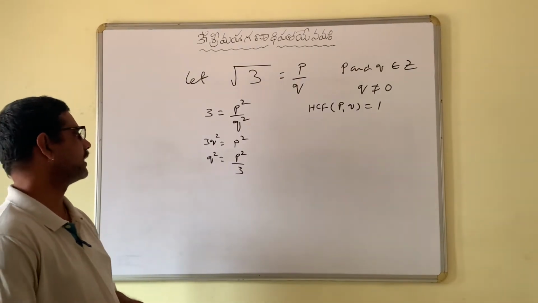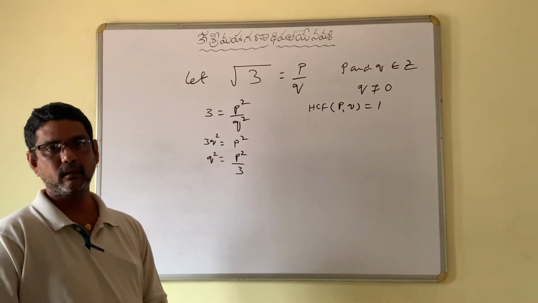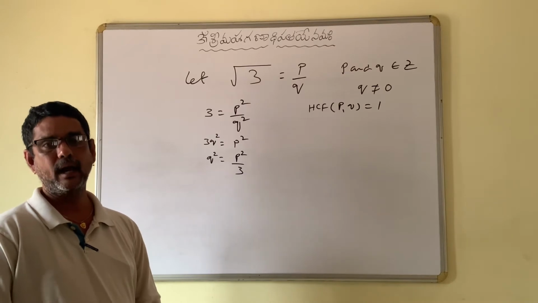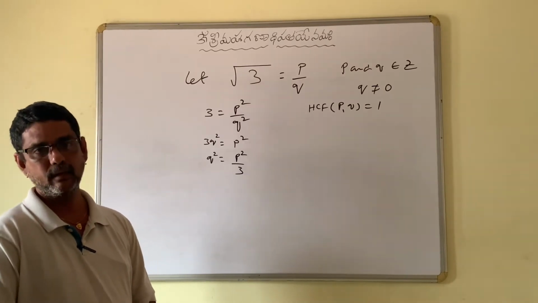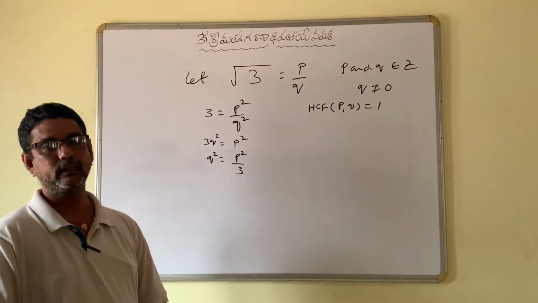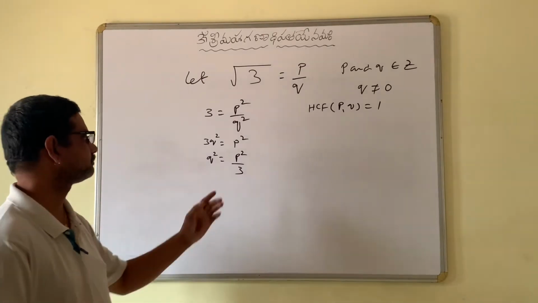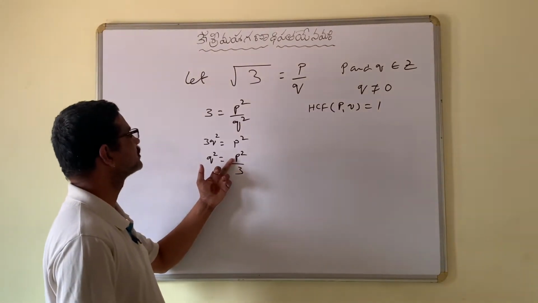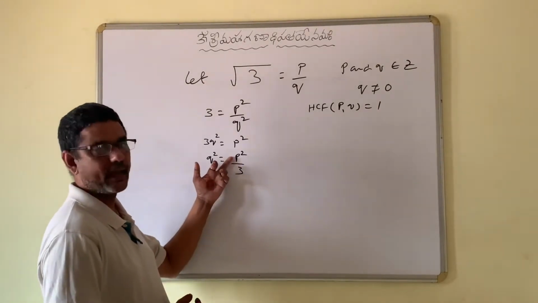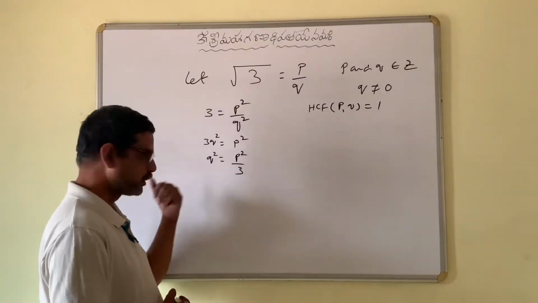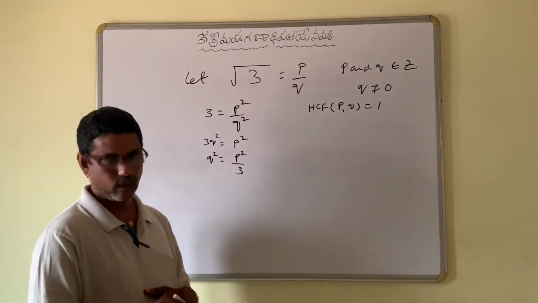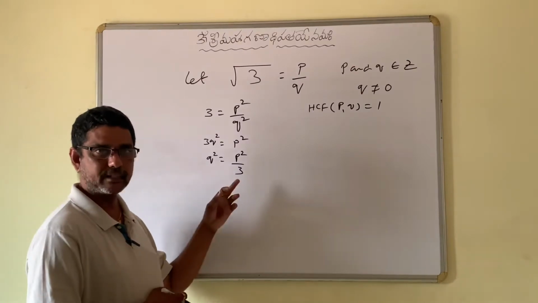Now, see here, there is a statement. You have to keep that statement in mind. If p is a prime number and a is a composite number, if p divides a square, it divides a also. That is what you have to remember. See here, when we are dividing p square by 3, we are getting q square. That means 3 is a factor of p square, and we know 3 is a prime number.